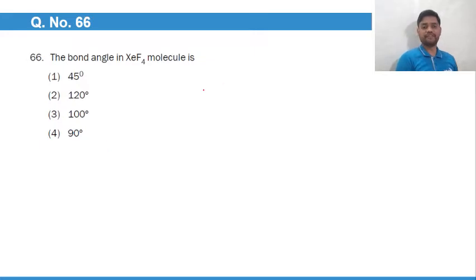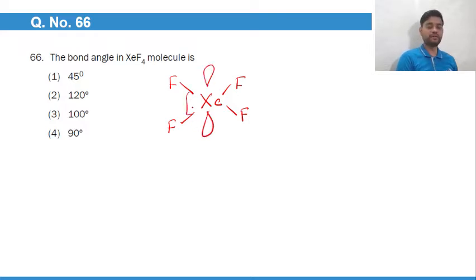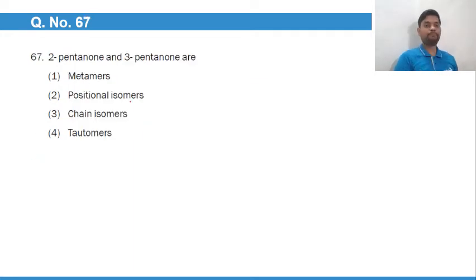The bond angle of XeF4. XeF4 can be drawn in this way: square planar structure with two lone pairs, and the bond angle is 90 degrees over here. So we'll go with 90 degrees. 2-pentanone and 3-pentanone. I guess most of the students have marked positional isomerism, but the answer is metamer. Metamer is more preferable over position isomer.